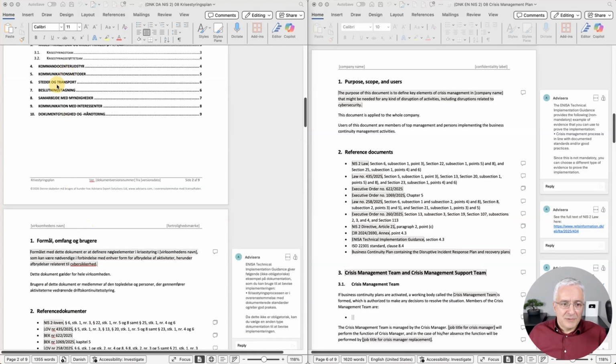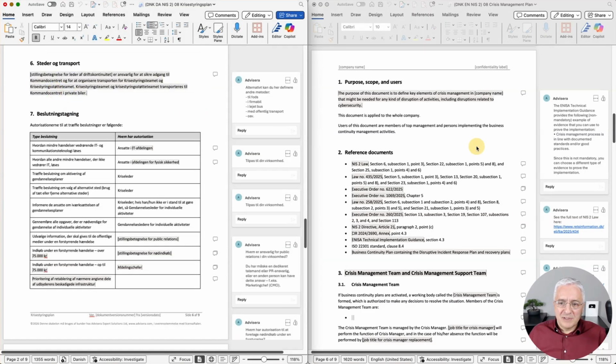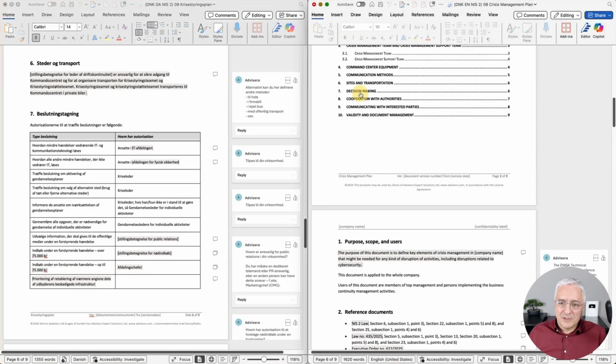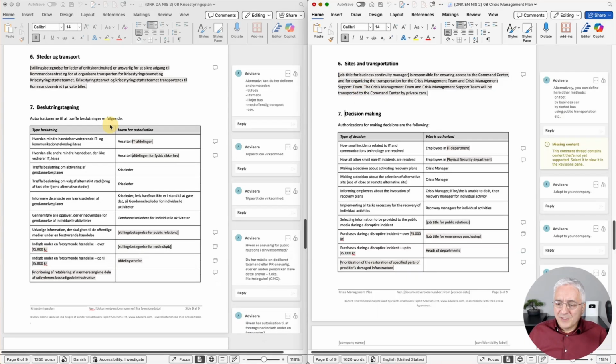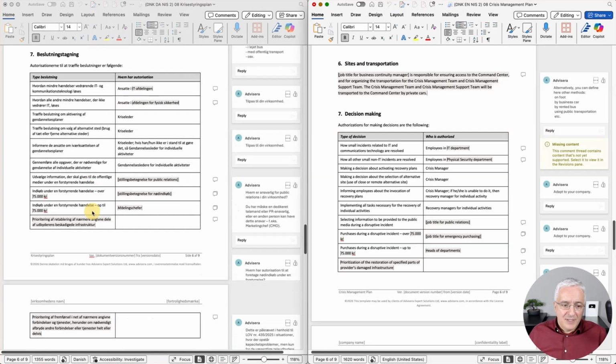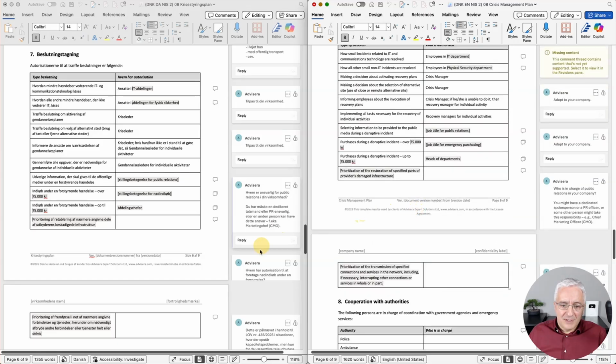And I'll come back to why these references are important, but let me now show you actually one detail from this document, from this section 7. So let me just scroll to this also in English. As you can see, here is a table that specifies what are the decisions that can be made when a company is in some kind of a crisis. And here you can see this row speaks about the prioritization of restoration of specific parts of the infrastructure.